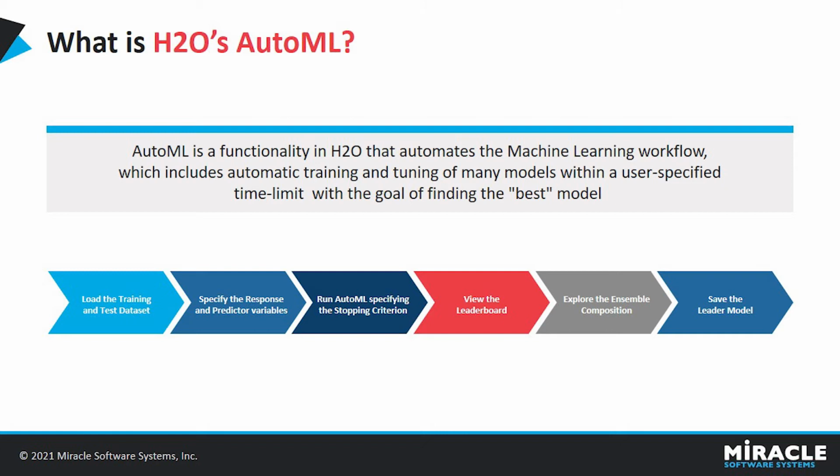Next, we can view the AutoML leaderboard. The AutoML object includes the leaderboard of all models that were trained in the process, including the 5-fold cross-validated model performance. The AutoML has a stacked ensemble, which is the all models ensemble. The all models ensemble is an ensemble of all individual models in the AutoML run. This is often the top performing model in the leaderboard. And finally, we will predict the data using the leader model, which is the best model, and save the leader model. You can also download the model and use it for deploying to production.